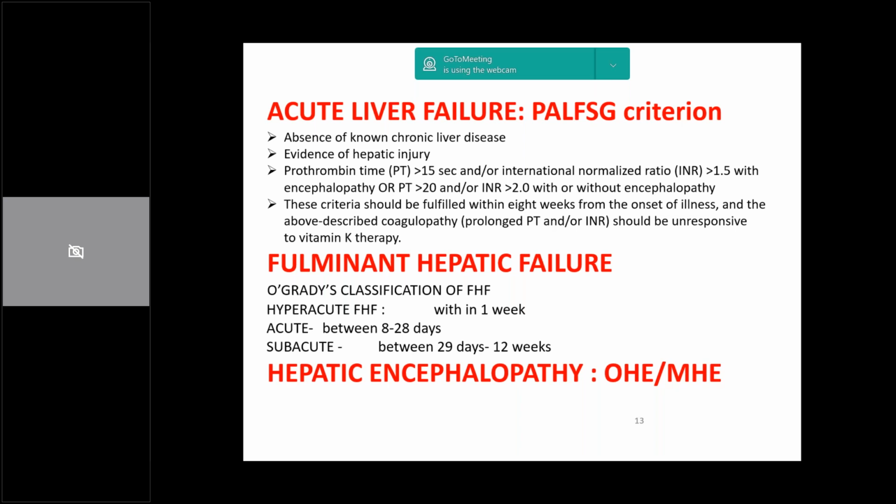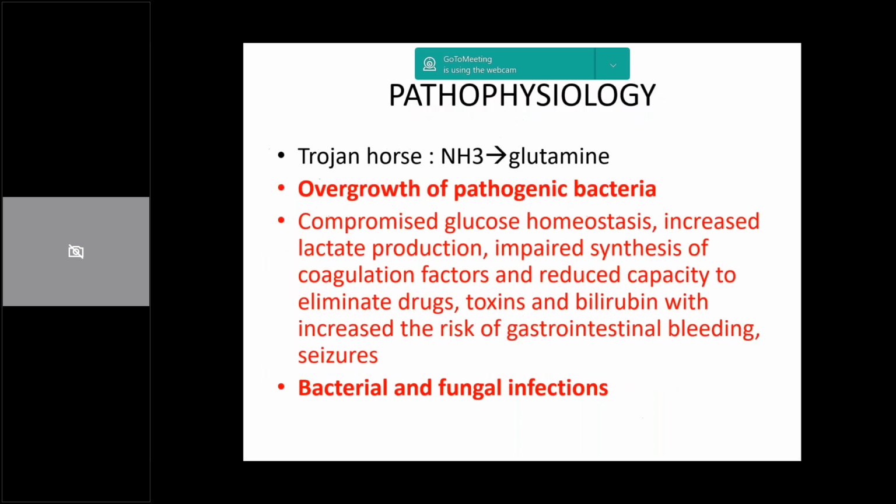There are other entities also, like minimal hepatic encephalopathy or overt hepatic encephalopathy, characterized by deficits of cognitive, psychiatric, and motor function. But those are more pertinent in adults and bigger kids, because in small kids we cannot appreciate these subtle manifestations.